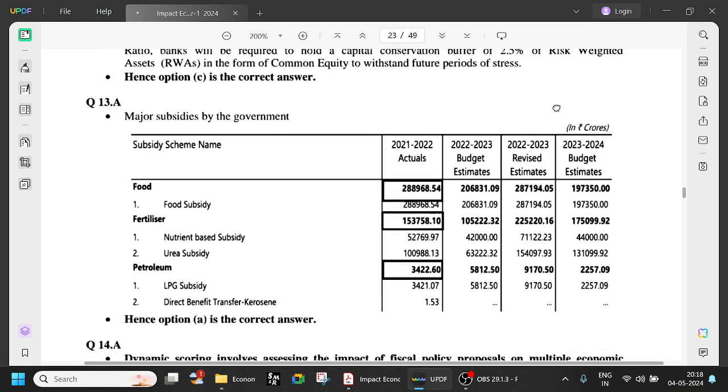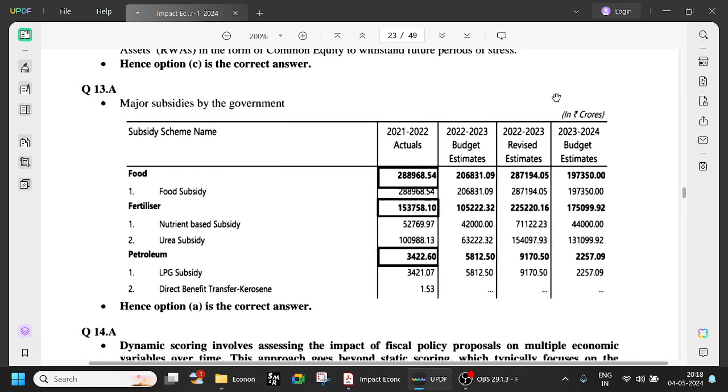So if you look at major subsidies by the government, generally if you observe, this is the food subsidy. Food subsidy is about 2,88,000. And in the recent budget estimates of 23-24, it is around 1,97,000. So the food subsidy is decreasing over a period of time. In between it increased in 22-23, but now they are planning to reduce it in this financial year.